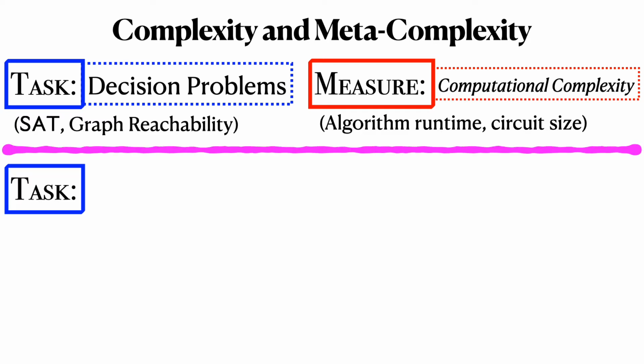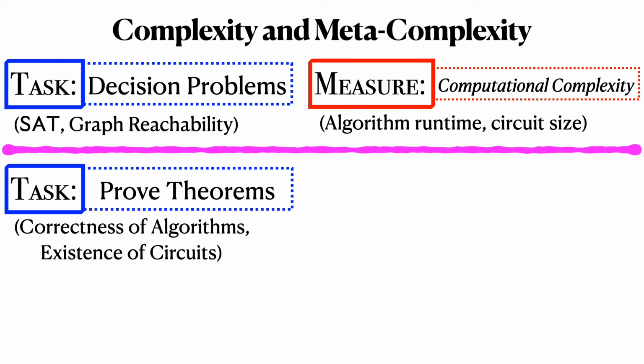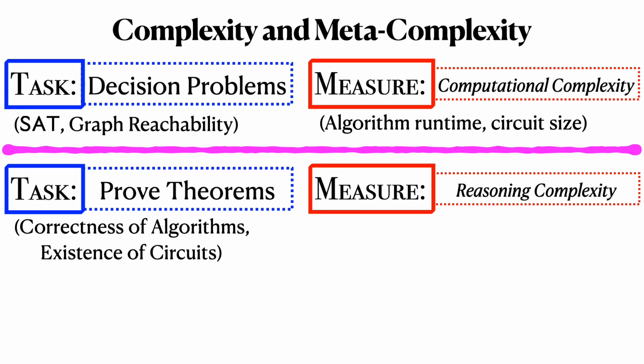In metacomplexity or proof theory, our task is to prove theorems, not to decide problems. And generally, we'd like to prove theorems about the correctness of algorithms or the existence of circuits. Our measure is going to be some kind of quantification of reasoning complexity. And that's less clear starting from a complexity theory background.